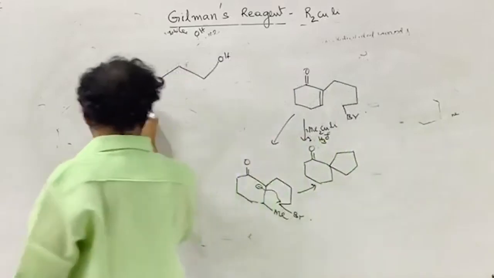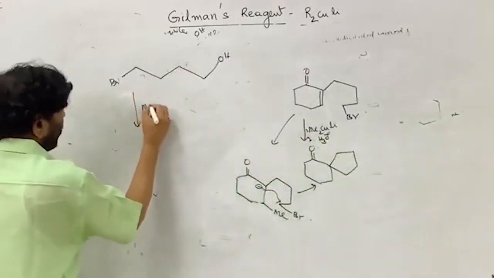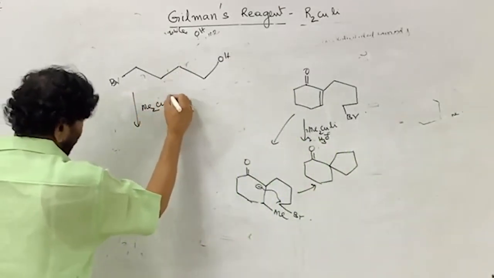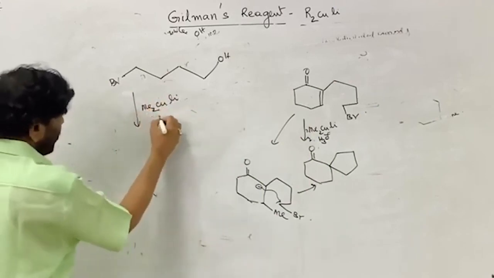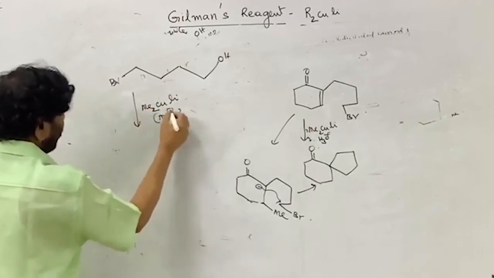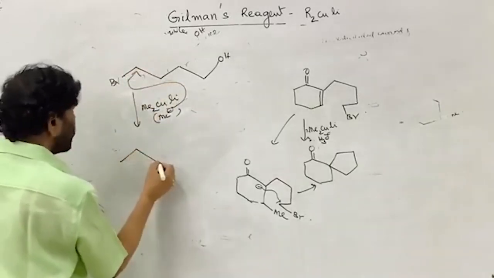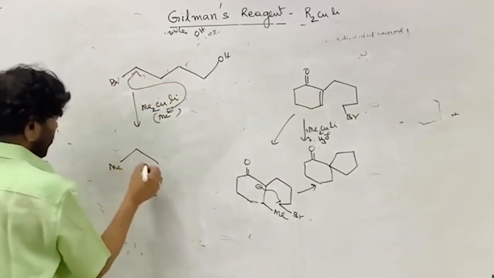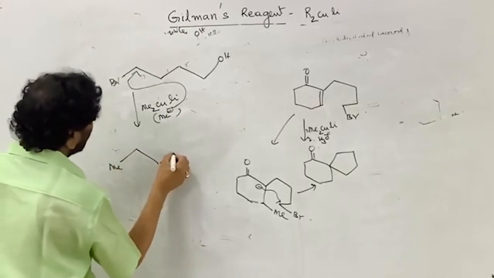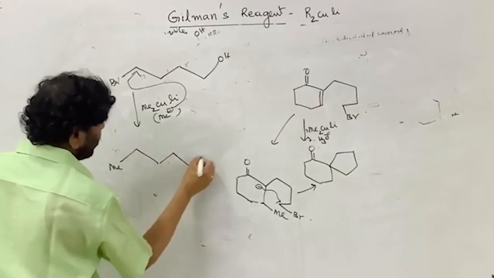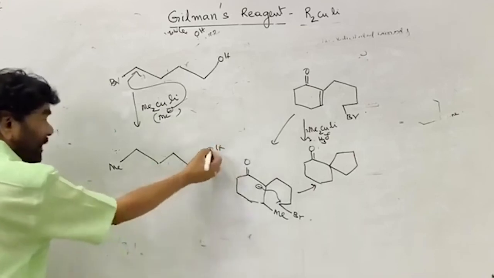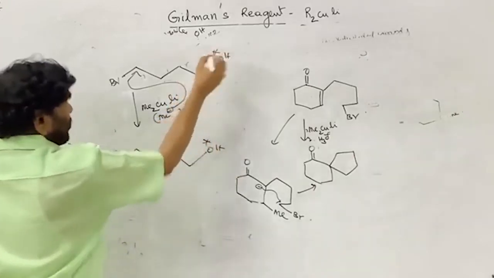But Gilman's reagent, lithium dimethyl cuprate, supplies the methyl carbanion. This attacks here, and only 1,2 is this methyl. This is OH. This is formed without affecting the OH group. Remember,